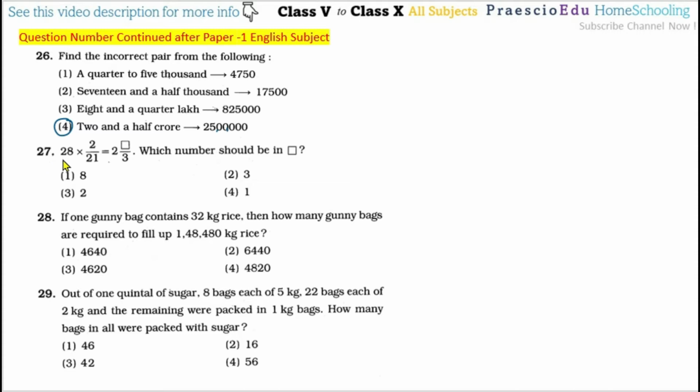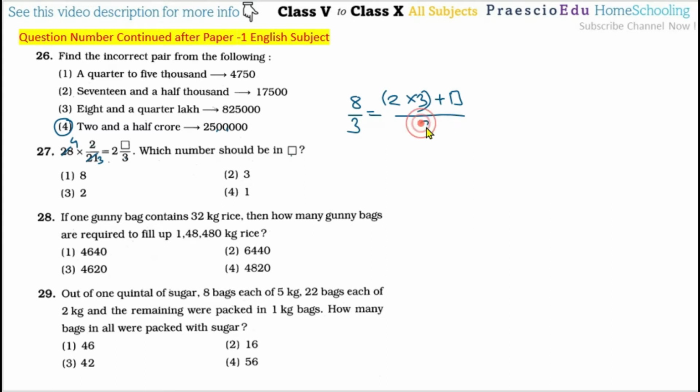Then question number 27: 28 multiplied by 2 by 21 is equal to 2 and this box by 3. Which number should be in this box? If you simplify this, 7 3s are and 7 4s are, and after this, 2 multiplied by 4 is 8, so I just note down 8 by 3. Now the equal sign here, and 2 multiplied by this 3, that is the denominator, plus this box, means we will make it an improper fraction from the mixed fraction.